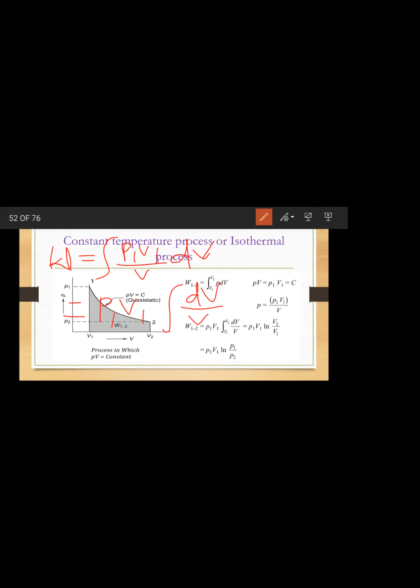What are the limits? V1 to V2, right. What is the integral of dV by V? 1 by V dV is log V, log meaning natural logarithm, not base 10. Correct? So finally I will get P1 V1 ln V. What are the limits?